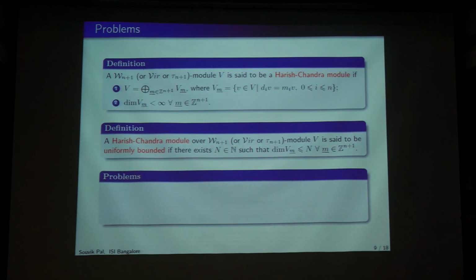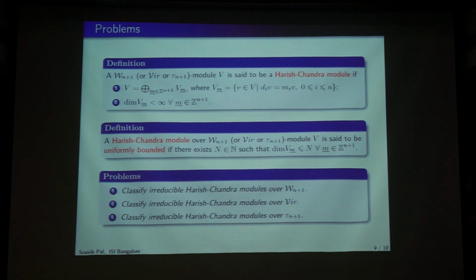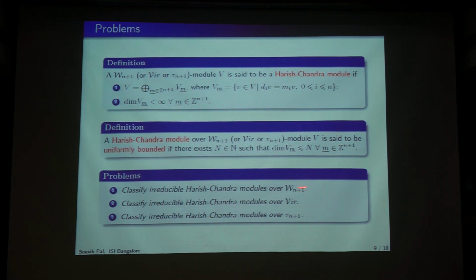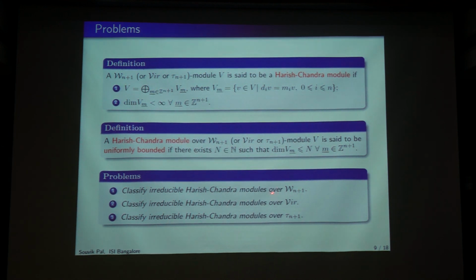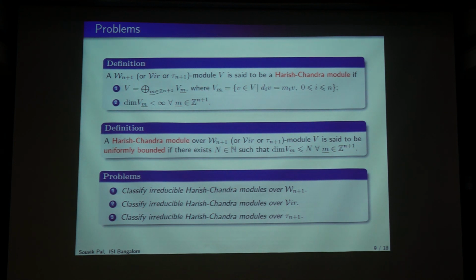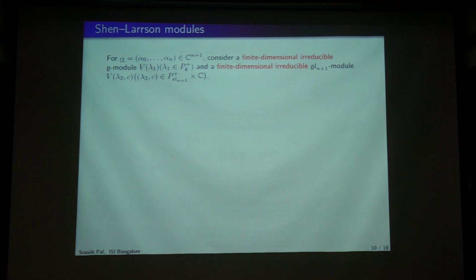And so the problem that one can ask here is the following. Can you classify the irreducible Harish-Chandra modules over this higher rank Witt algebra, or the higher dimensional Virasoro, or this full toroidal Lie algebra? This one has been recently resolved. So I was doing these two things mainly. Now we have this definition, let us look at some examples of these Harish-Chandra modules.